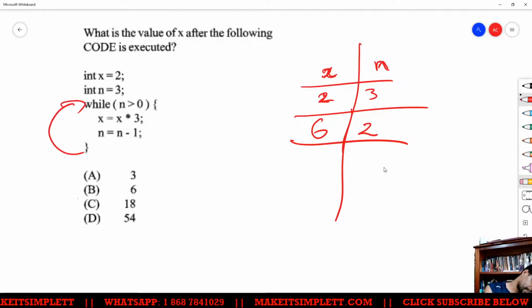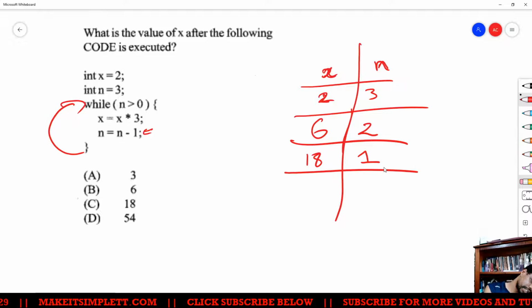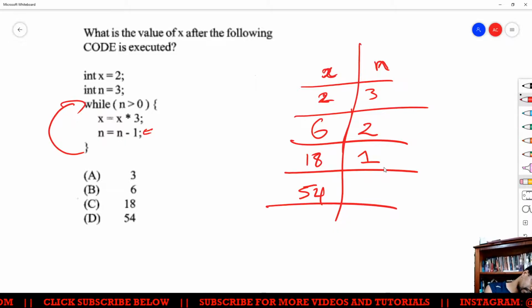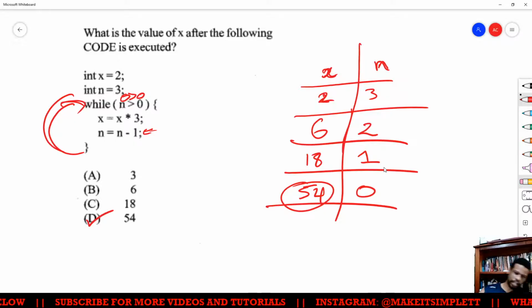Cool, we go back up. Is n greater than 0? Yes, 2 is greater than 0, so x is equal to x times 3, that's 6 times 3, which is 18. n goes down by 1 because of n is equal to n minus 1, so that goes down to 1. Is 1 greater than 0? Yes, it is. So we look back up again, and then we say 18 times 3, which is 54, and then n is equal to n minus 1, so we get 0. Now we look back up, 0 is not greater than 0, so that'll be the end of the loop, so 54 is our answer.